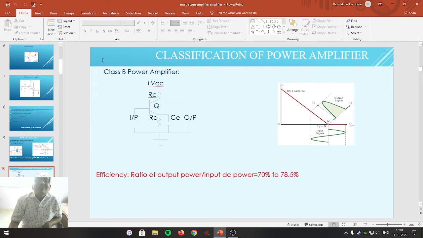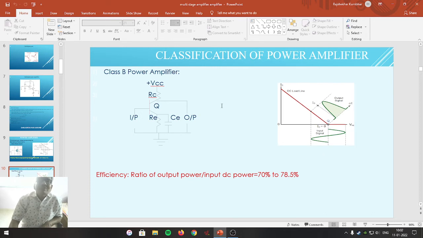Second one is the class B power amplifier. Class B power amplifier is a power amplifier in which output current flows only in the positive half cycle. In the negative half cycle, no collector current flows. It is a type of amplifier in which the collector current flows only in the positive half of the input cycle, whereas in the negative half of the cycle, no collector current flows.